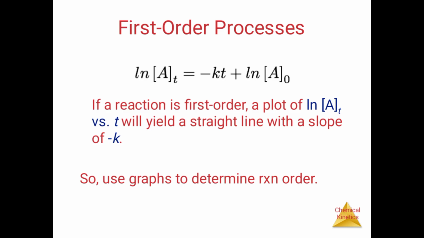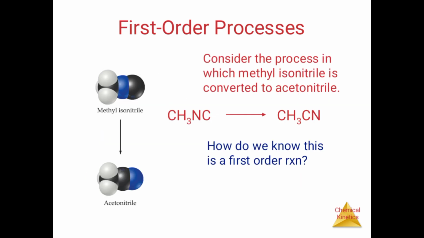For a first order process, if the reaction is first order, plot ln A versus t, where t is time. We yield a straight line with a slope of minus k. We use a graph to determine these reactions.